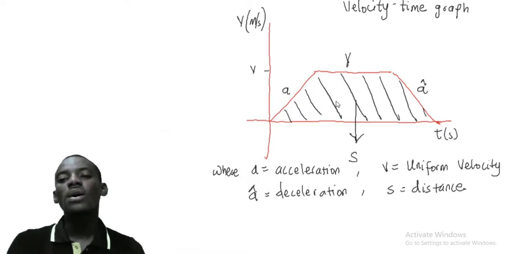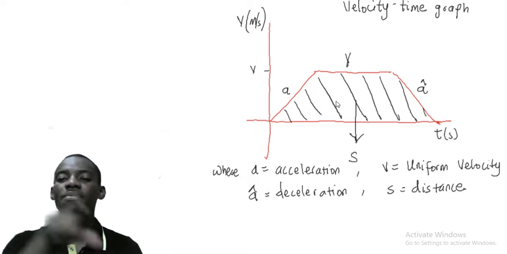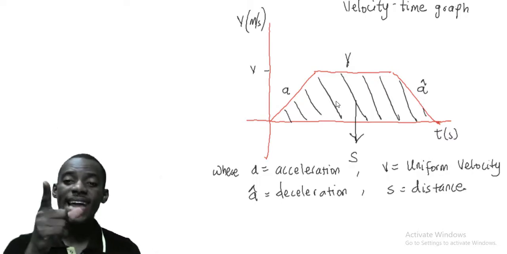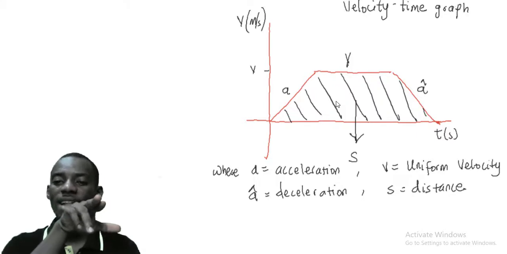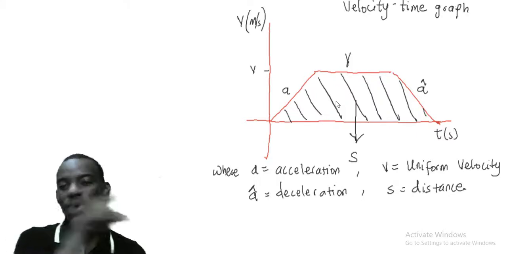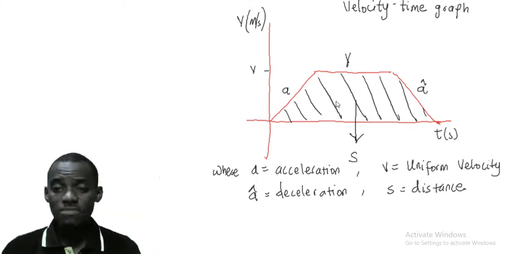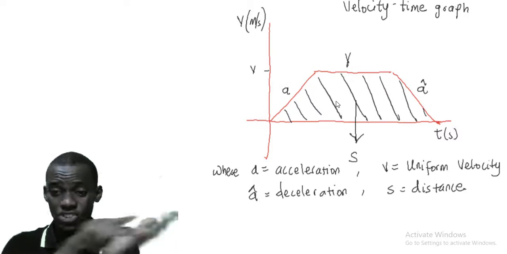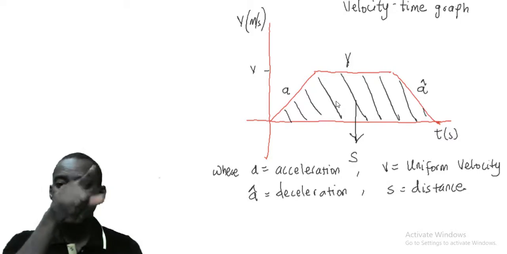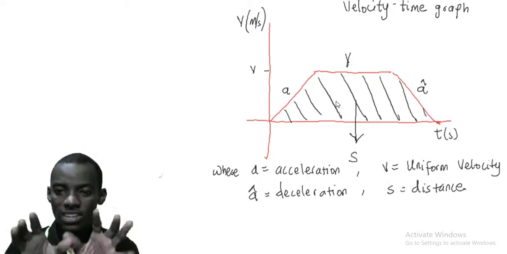Anything that joins velocity and time is acceleration. So acceleration is velocity over time, and that's my A there. From going up, it then went straight. That one that goes straight is my uniform velocity. Then it comes down at deceleration or retardation. Deceleration comes down. So you must know this labeling.